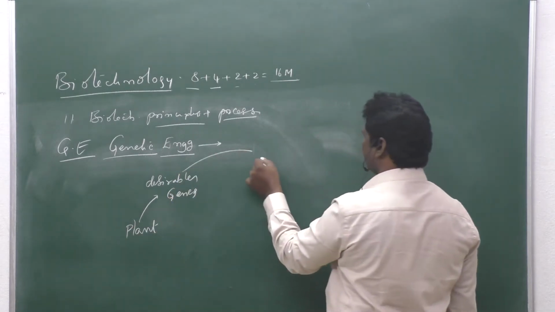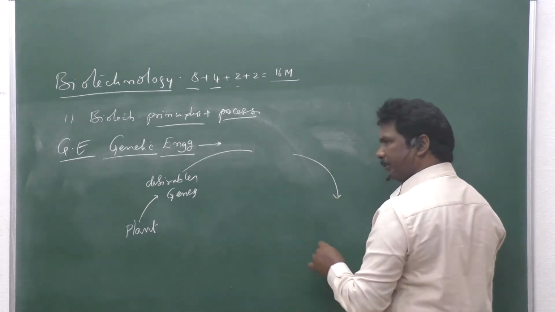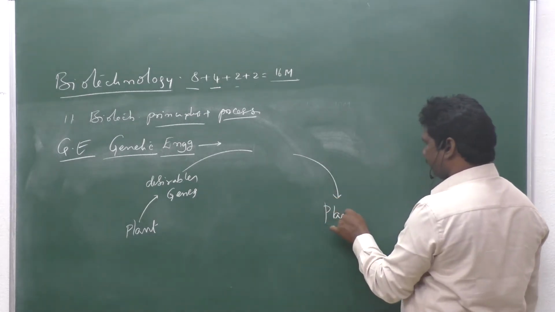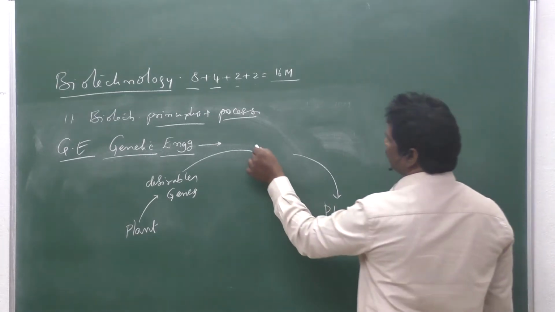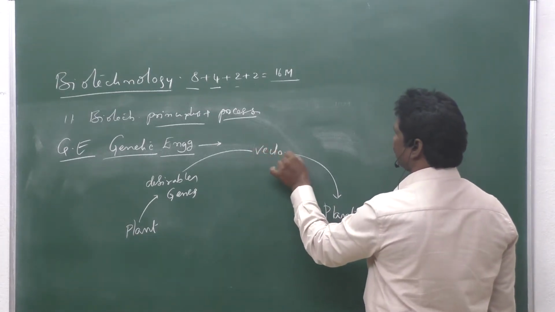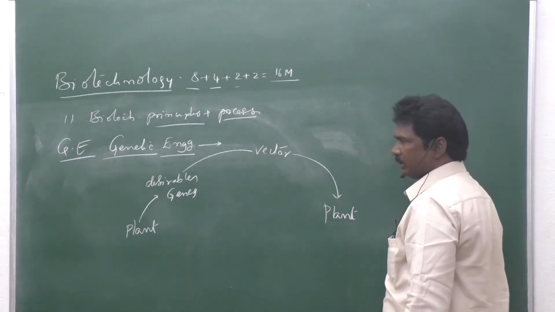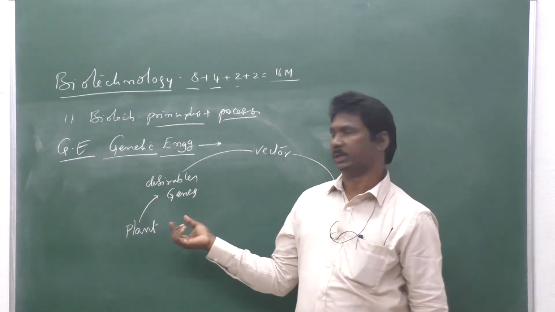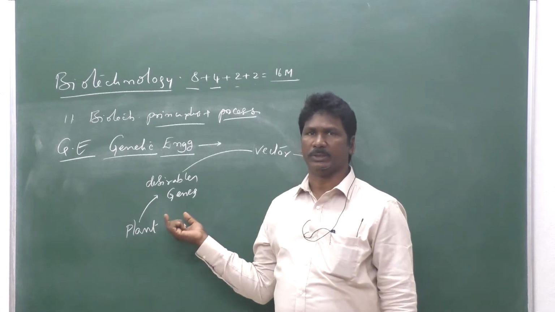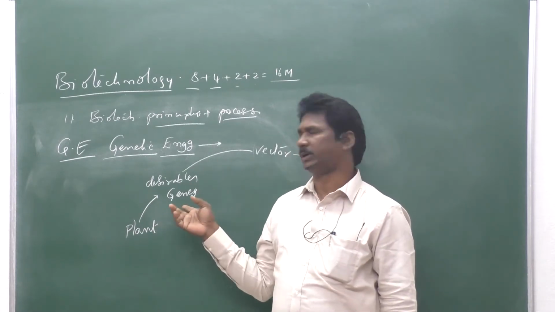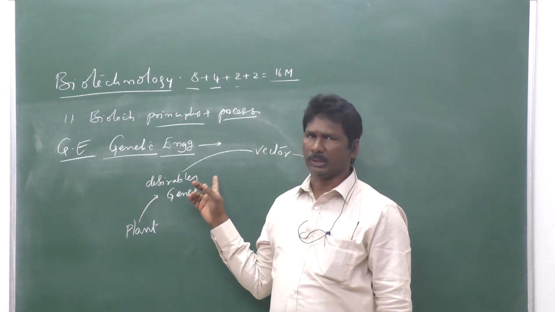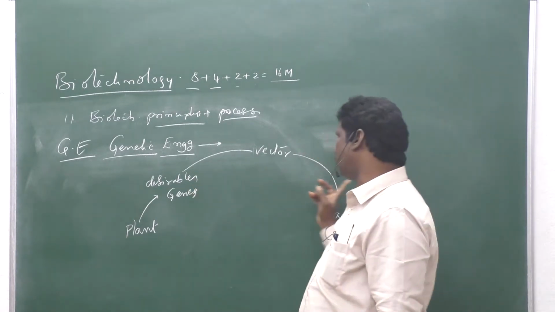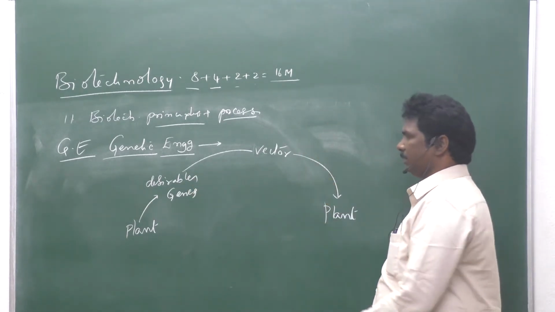Those are introduced into another plant through vectors. So in the genetic engineering process, we isolate the desirable genes from one plant and introduce them into another plant through the vectors.